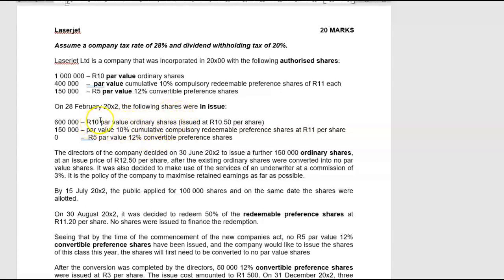Now, it was par value shares. Par value shares was issued at a premium of 50 cents a share because there's a nominal value of 10 Rand attached to that. So my opening balance, I would have had balance at the beginning of the year, 600,000 times 10 gives me 6 million Rand in the share capital account and 300,000 Rand in the share premium account.